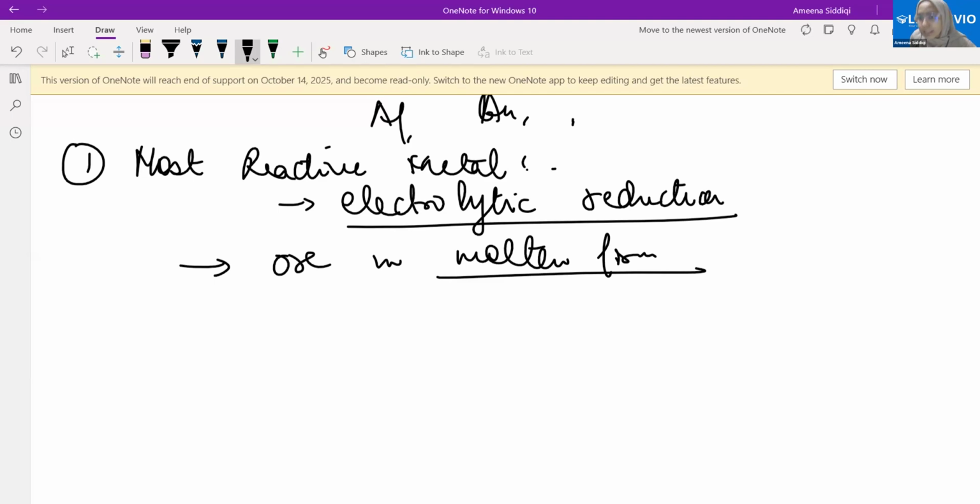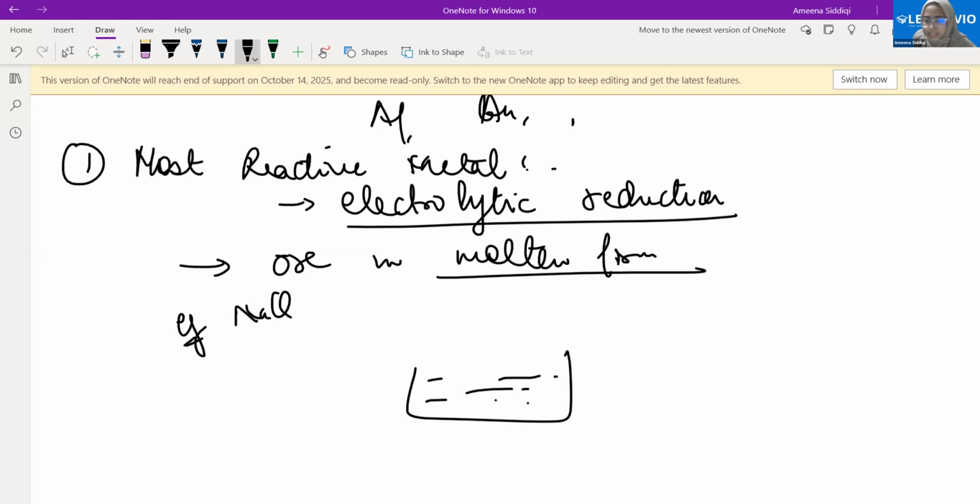And please know that we are using electrolytic reduction, so we need electricity. Electric current will be passed. How can that electric current be passed? Because the ions are in the mobile form. So see here, we take molten NaCl as an example. In what form do we take NaCl, Bachu?